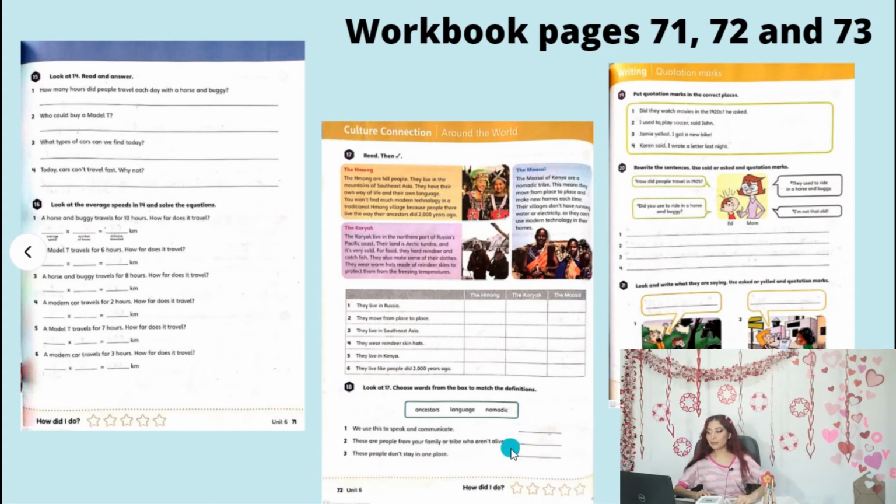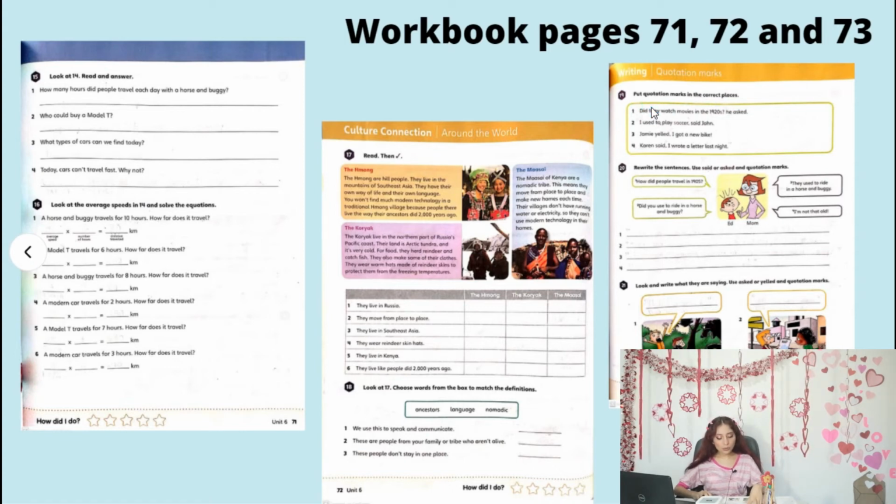So the last page for today, for this week, is page 73. Activity 19 says, put quotation marks in the correct places. So this is a similar activity to the one that we did in the student's book. So you need to fill in these blanks, but you are not going to copy this again. You are just going to read.